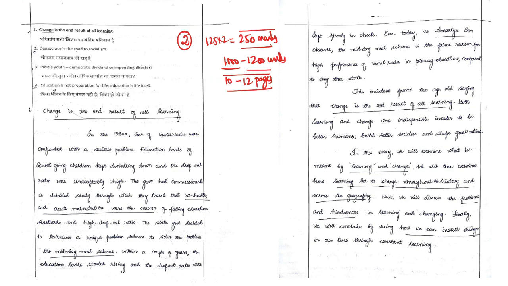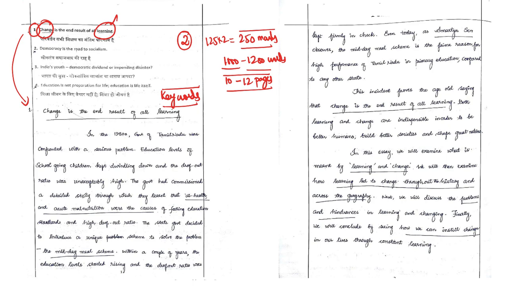Let's now go into the question which has been asked here. Out of the 4 topics, this topper has picked up the first topic for writing the essay. That is concerning change is the end result of all learning. And if you look at this particular title, he has clearly underlined the keywords in the essay. This we have been telling repeatedly while discussing the GS paper as well. Whenever we read a question, first we should understand what is the theme of the essay, that is the title, and in the title what is the keyword, because that is the main attraction throughout the essay which we need to convey in a beautiful manner to fetch more marks.